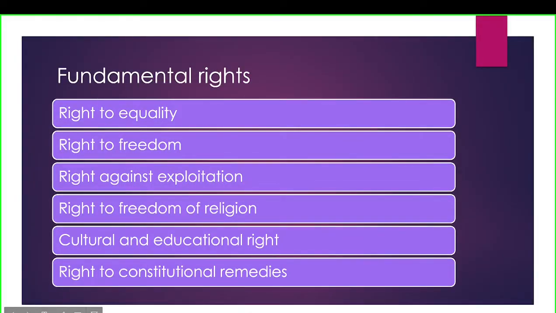So these are the fundamental rights. Article 14 to Article 18 comes under right to equality, and then further right to freedom, Article 19 to Article 22, the right against exploitation, Article 23 and Article 24, right to freedom of religion, Article 25 to Article 28, then cultural and educational right, Article 29 and 30, then right to constitutional remedies, Article 32.